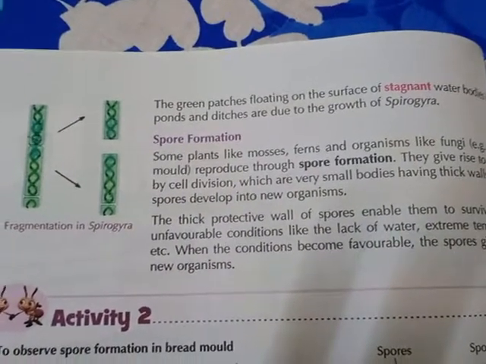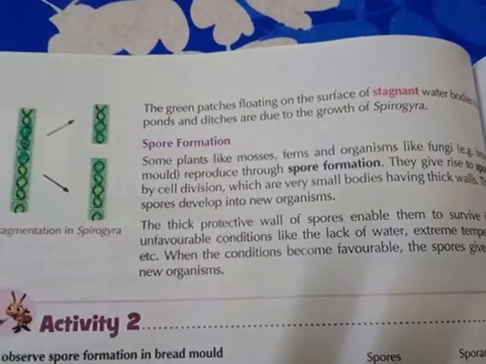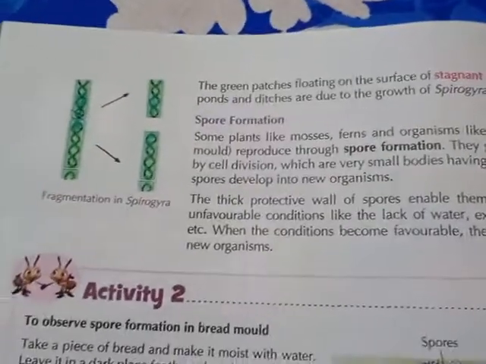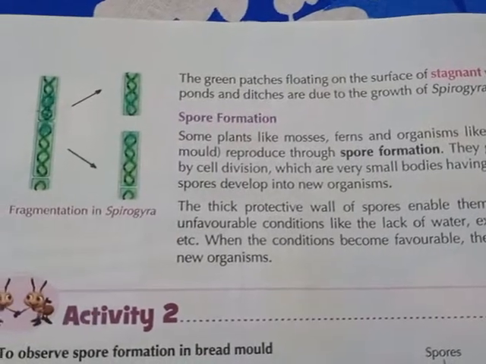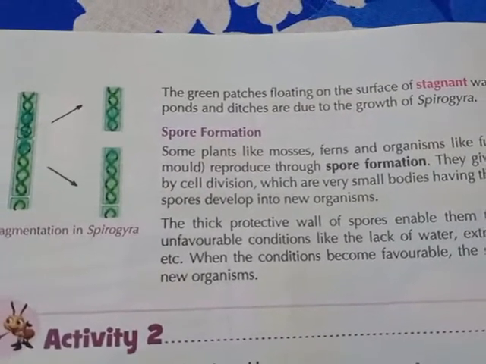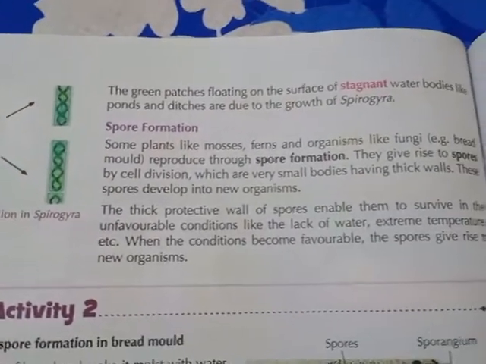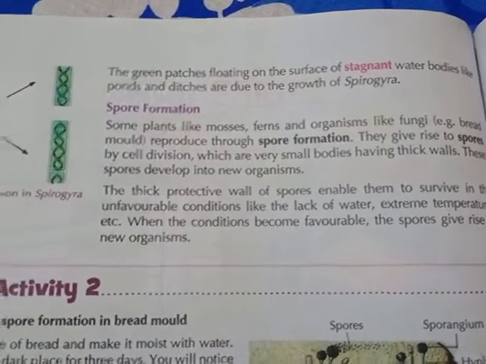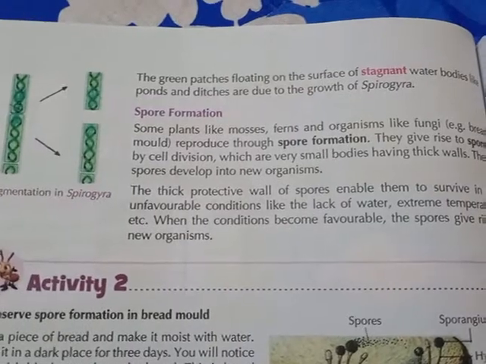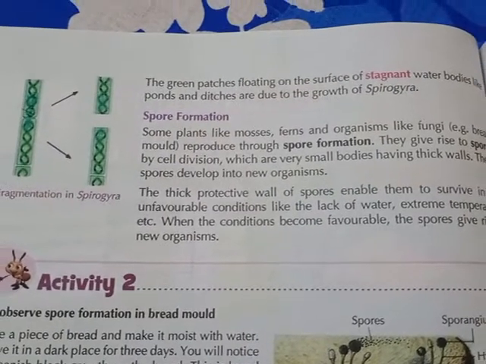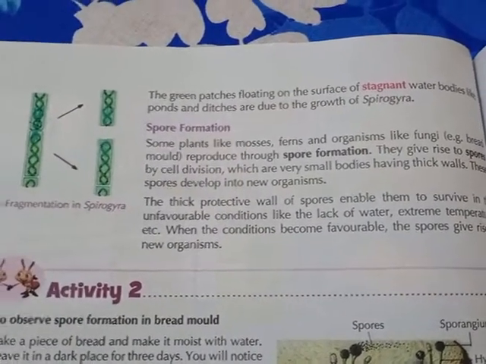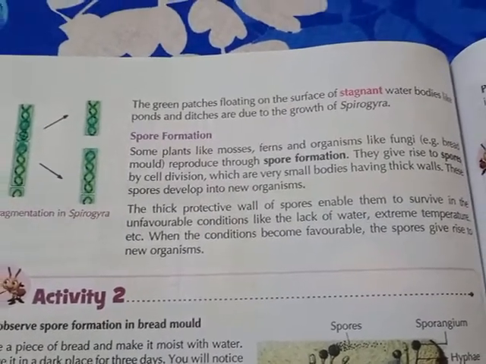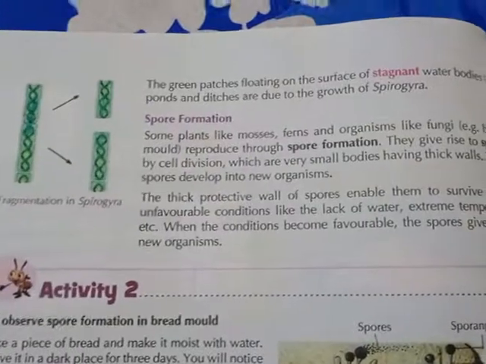The green patches floating on the surface of stagnant water bodies like ponds or ditches are due to the growth of Spirogyra. Next, I will discuss spore formation. Dryopteris filix-mas is also an example of spore formation. That means by spore formation, Dryopteris can be reproduced.